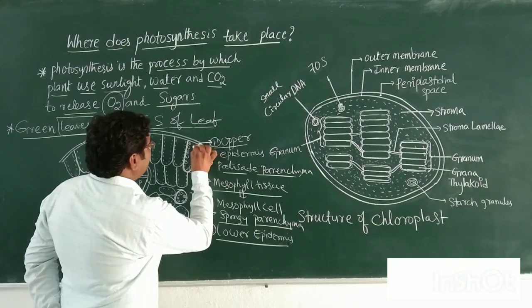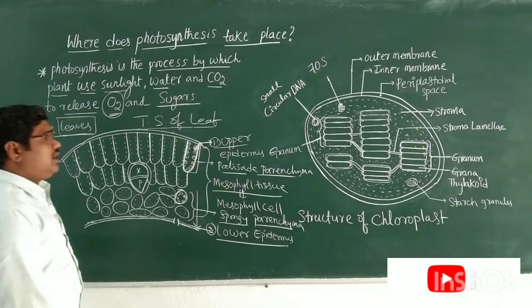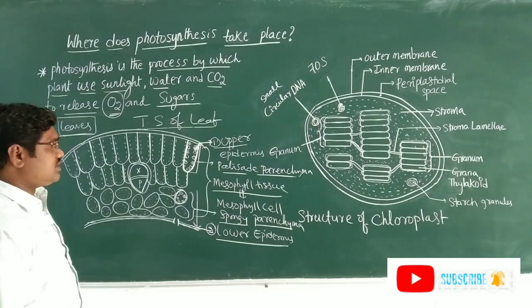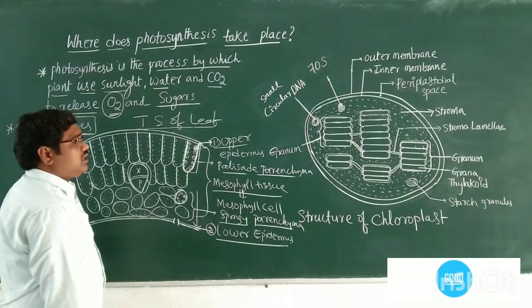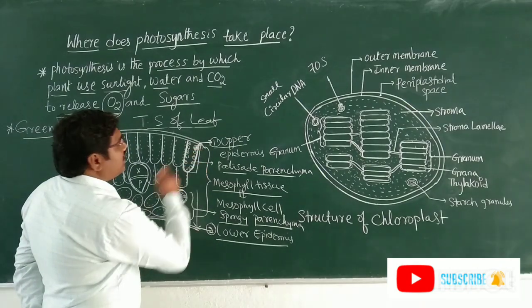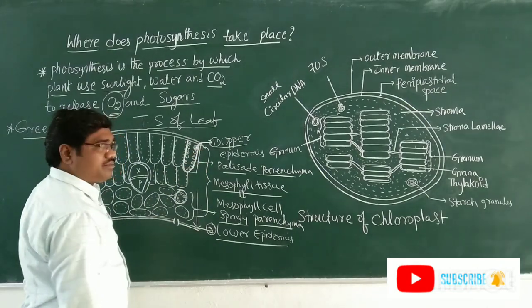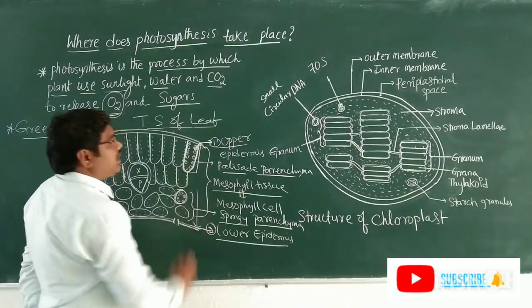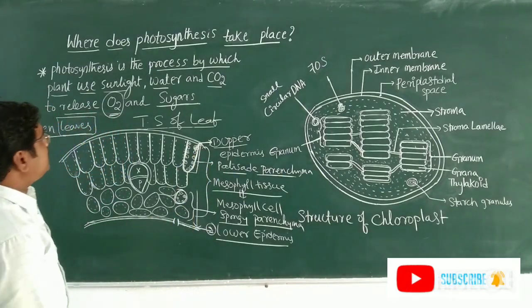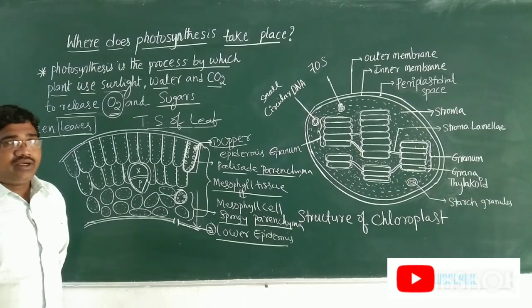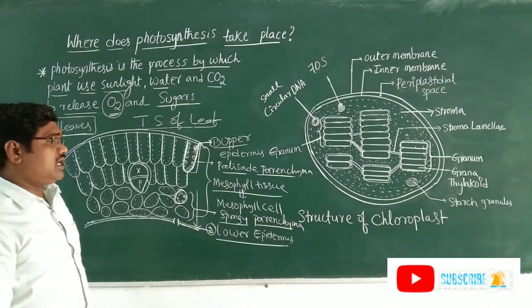The palisade parenchyma performs photosynthesis because the chloroplast organelles are present there. That's why photosynthesis takes place in the mesophyll tissue or mesophyll cells.